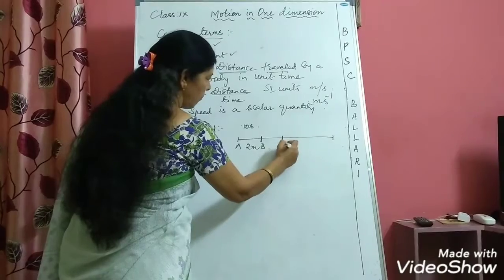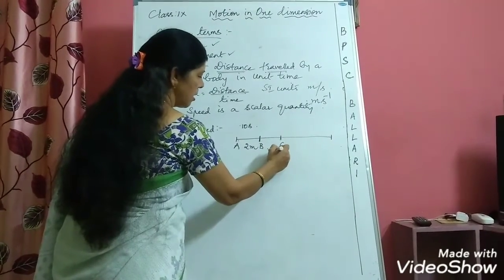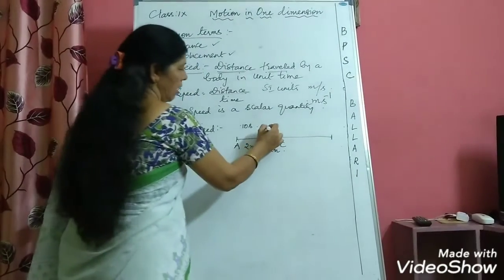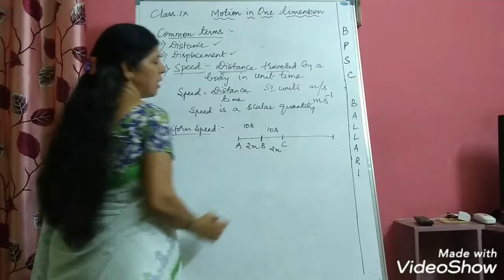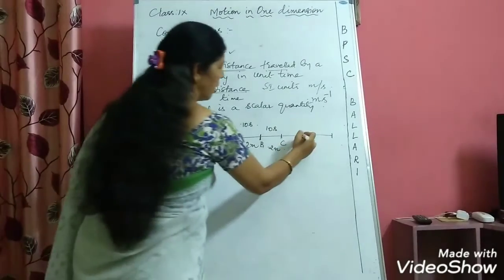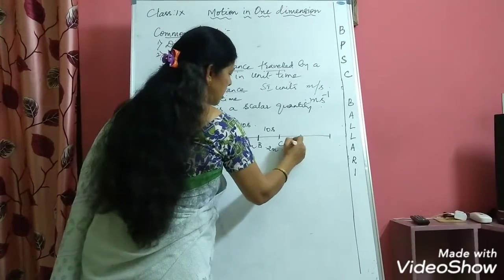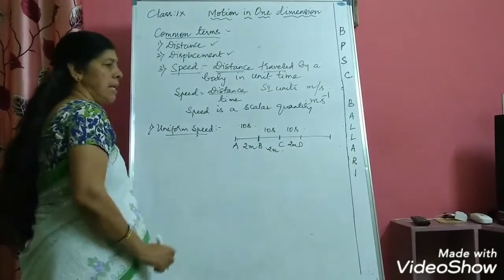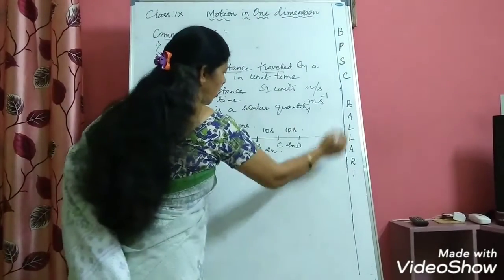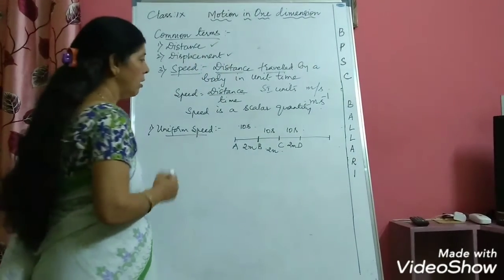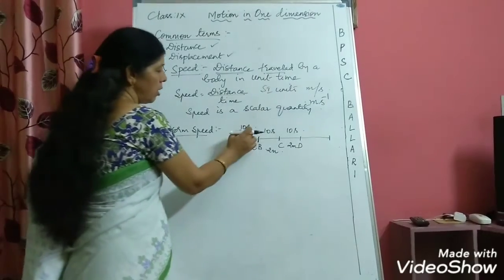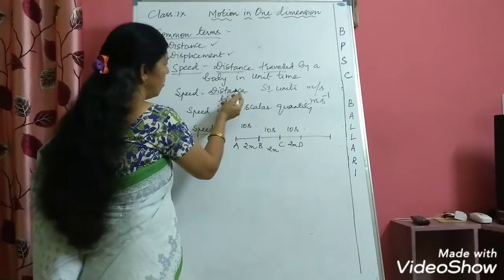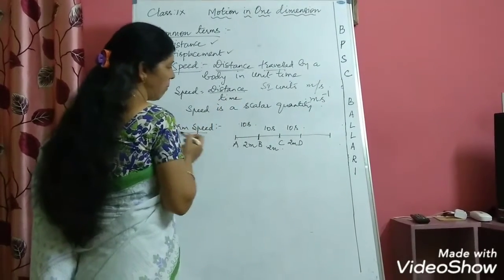Again B to C, I will take the distance as 2 meters only. Again the body is taking 10 seconds. Again from C to D, the distance remains the same and the time taken also remains the same. Now, if the body is traveling in this way, then every time you try to calculate the speed, speed is distance by time taken.